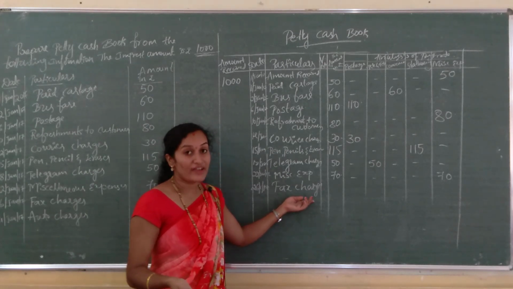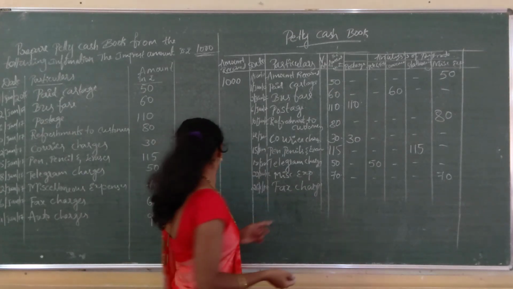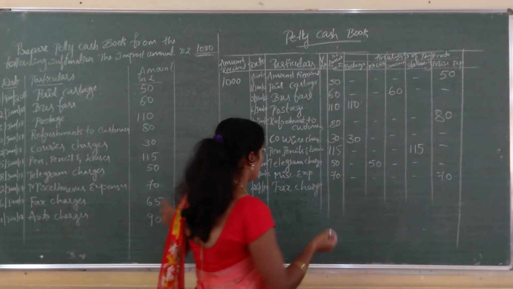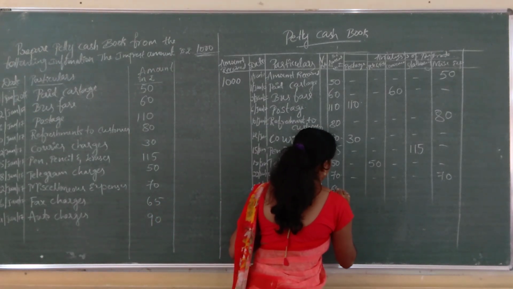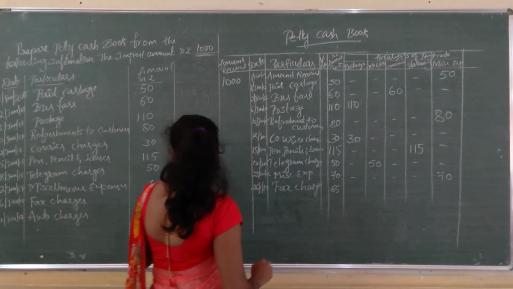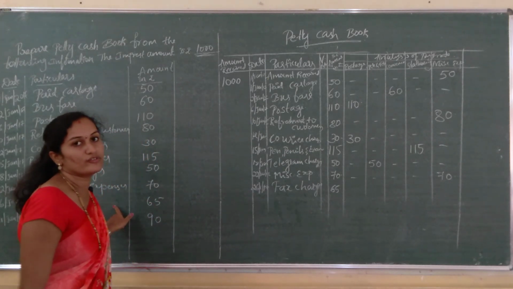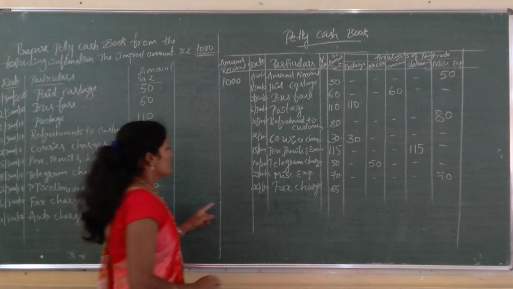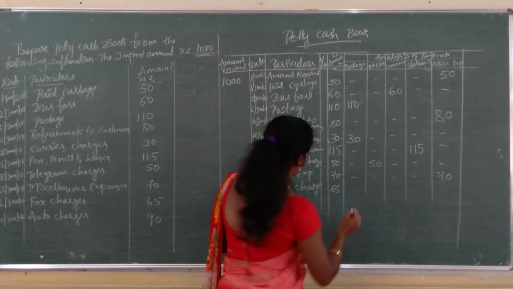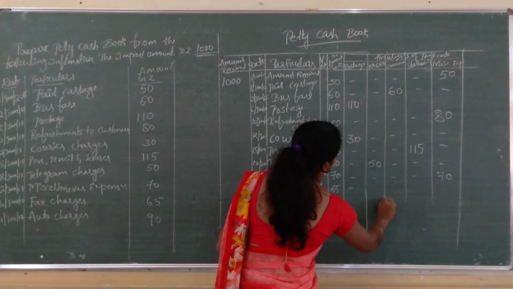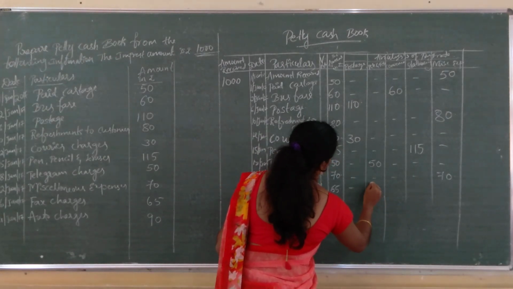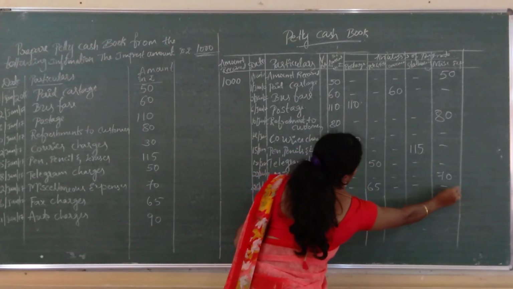So that is fax charges, rupees how much? 65 rupees paid by the petty cashier for fax. So this comes under which column? Telephone and telegram, that is 65.